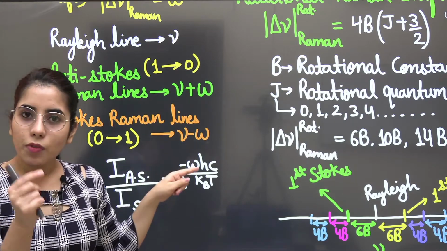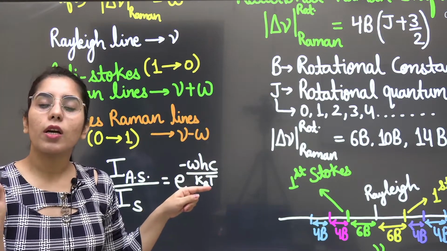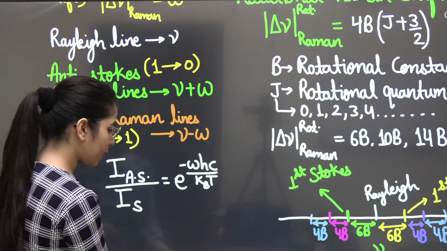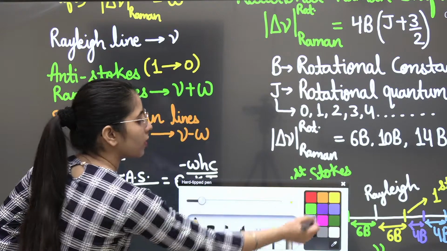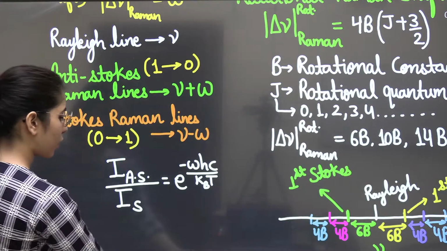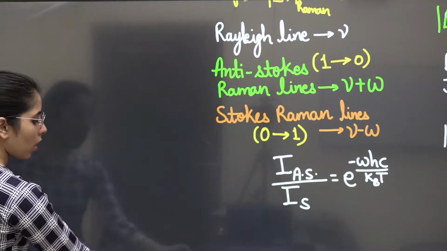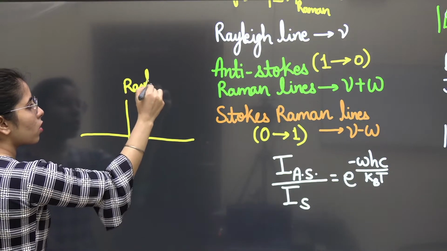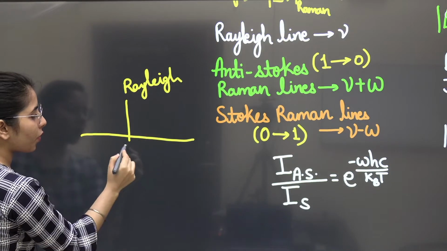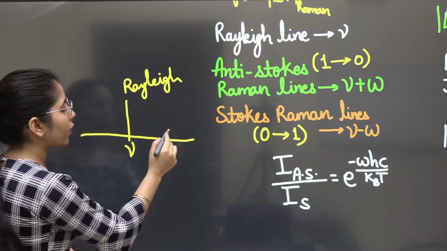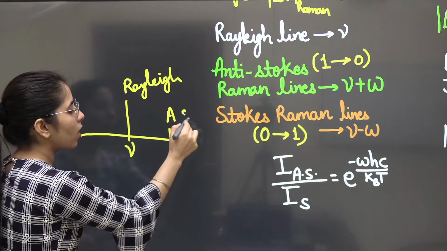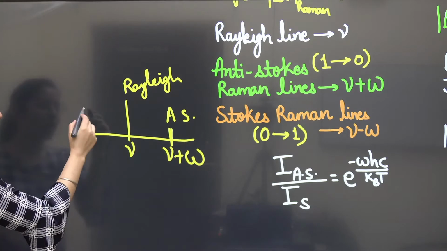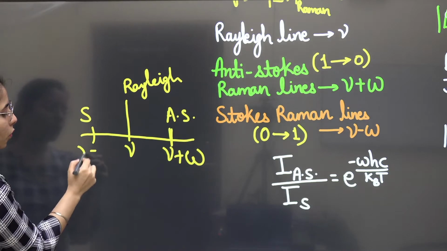And what will be its wave number? It will be nu minus omega, where nu is the wave number corresponding to Rayleigh line. Okay. So you can consider it in this way. If I'm going to take, for example, this as the Rayleigh line, clear? So in this case, if its wave number is nu, I will be having the anti-Stokes line here, whose wave number will be nu plus omega. And here we will be having the Stokes line, wave number nu minus omega.